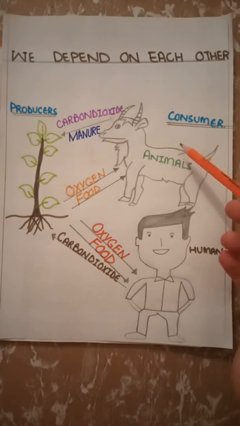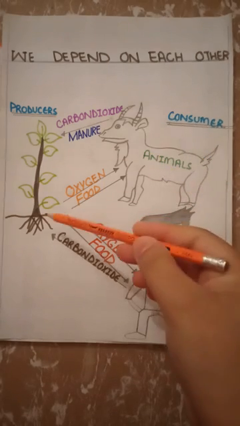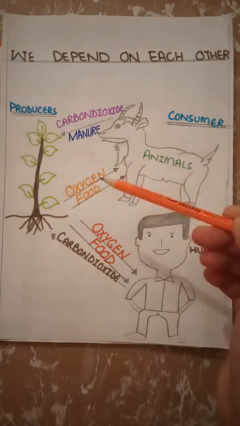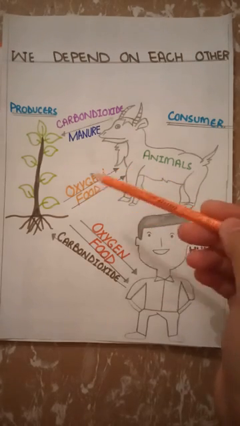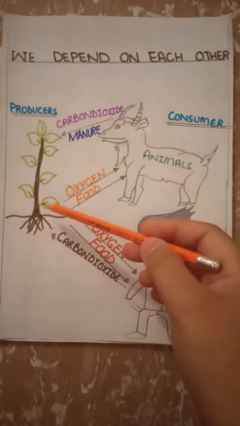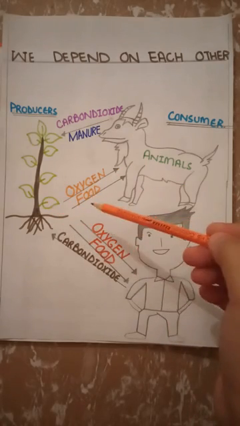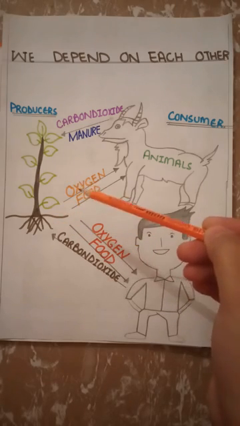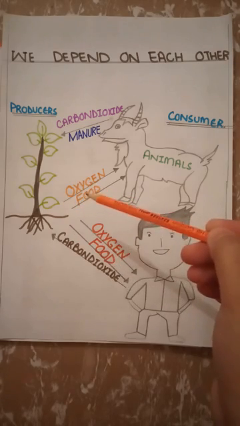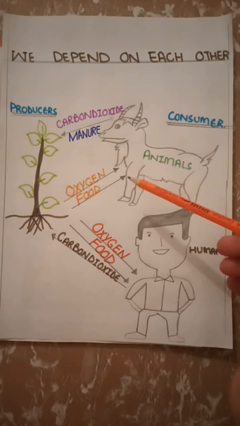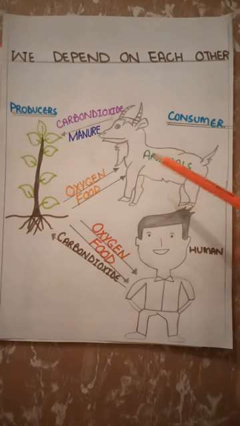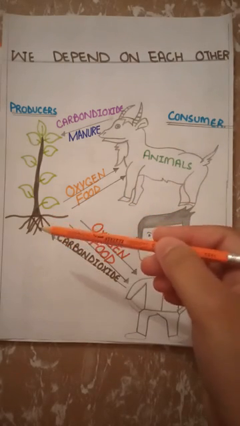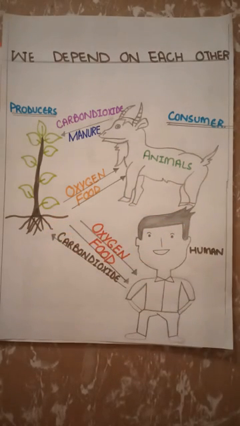Animals are consumers. They cannot make their own food and are dependent on the plants for food and oxygen. For the process of respiration, for breathing, animals need oxygen which is provided by the plants. Plants produce oxygen during photosynthesis, and this oxygen is released from the plants and is used by the animals. Animals cannot make their own food and are dependent on the plants. Plants are the producers, they make their own food.